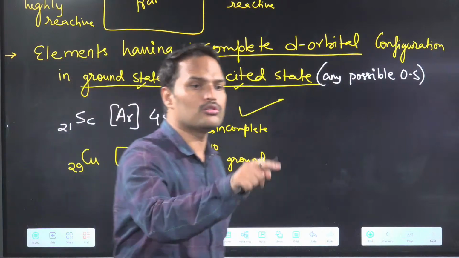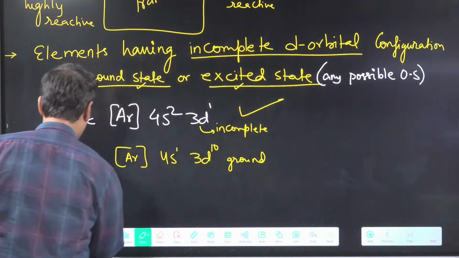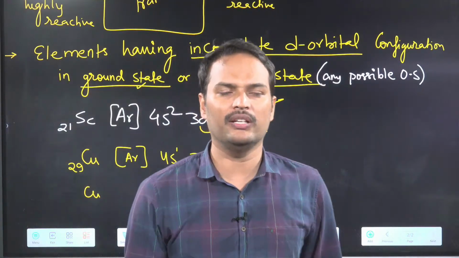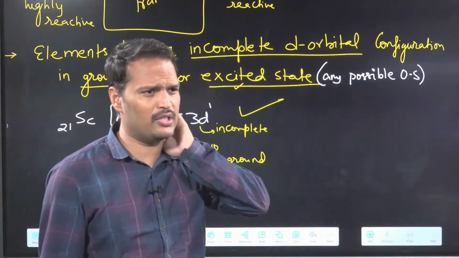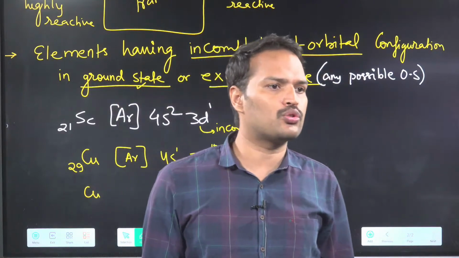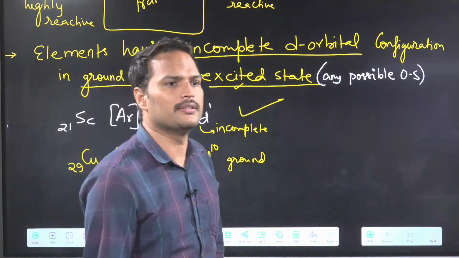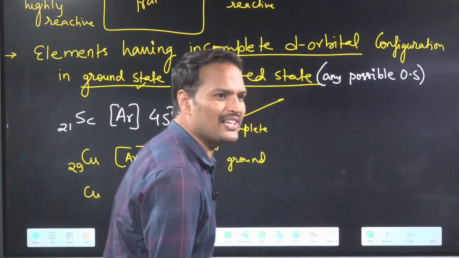You also have to check the excited state. Now, copper is present in which oxidation states? Tell quickly. +1 as well as +2.